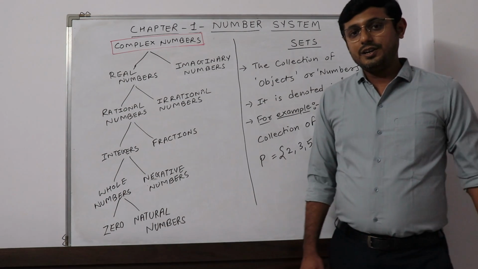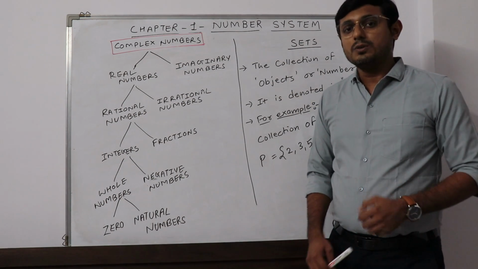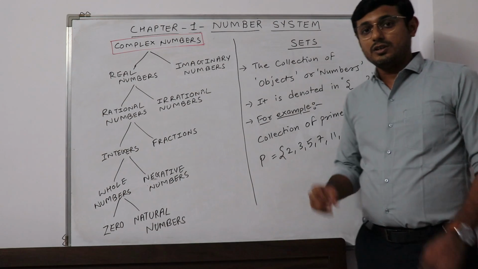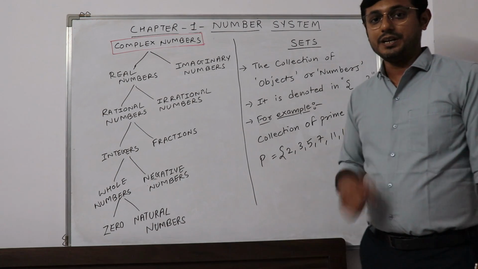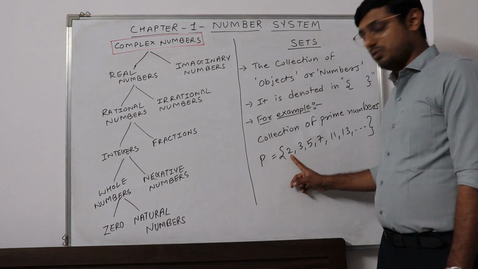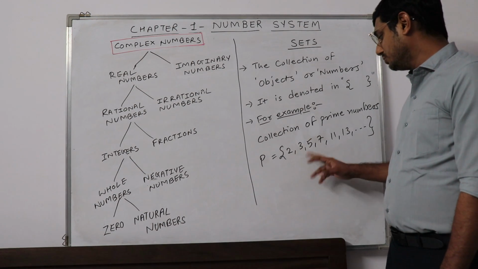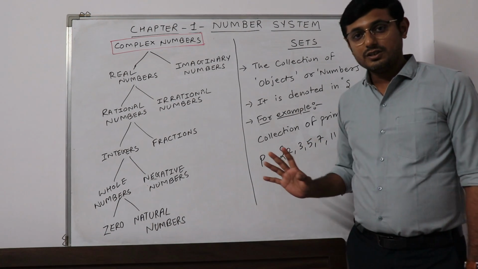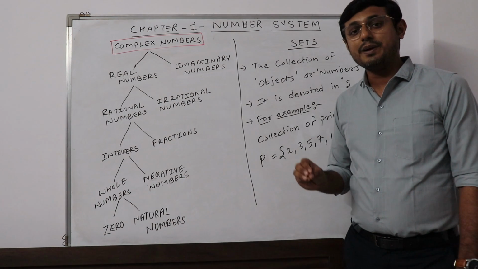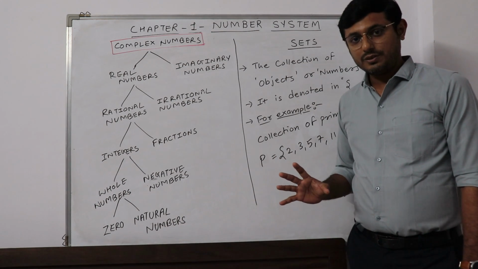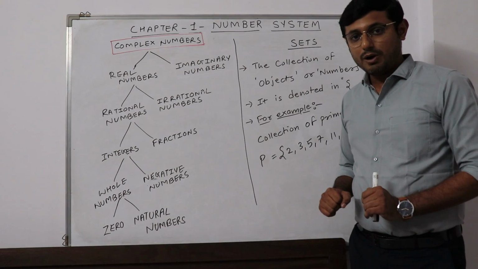And there is a rule of sets that none of the elements can be repeated. If you have used 2, then you cannot use 2 anywhere else in the set. That means each element is unique. So that's it about sets.